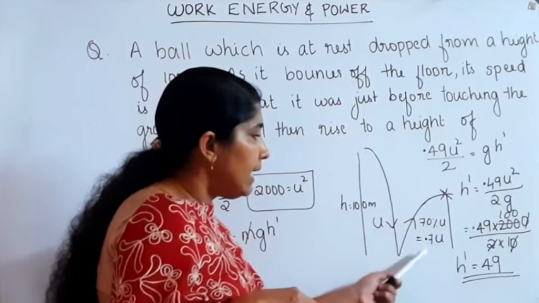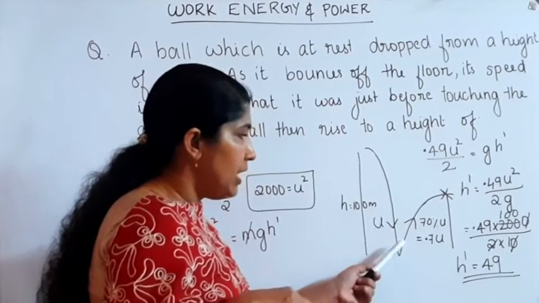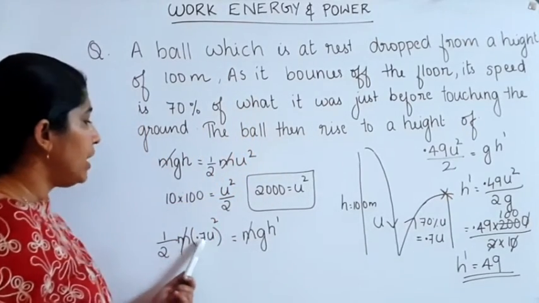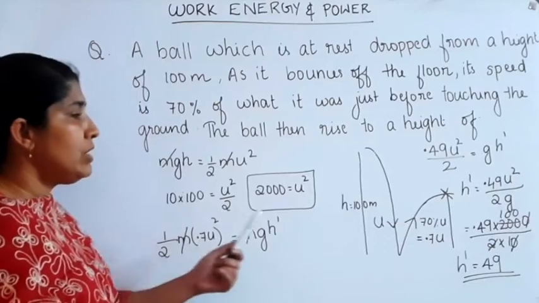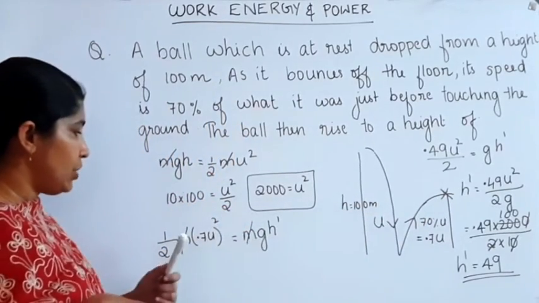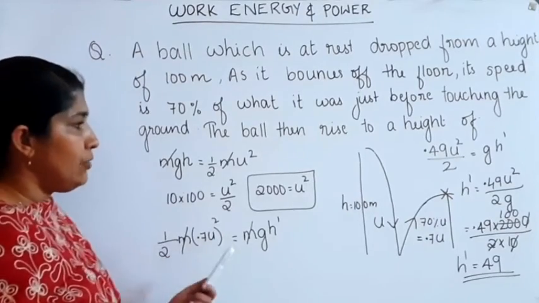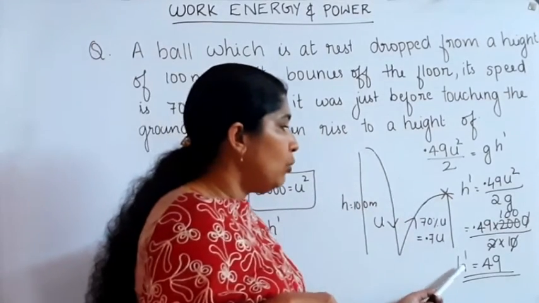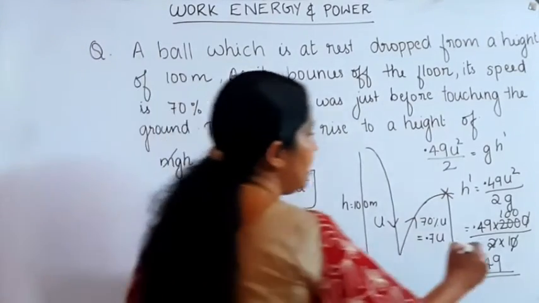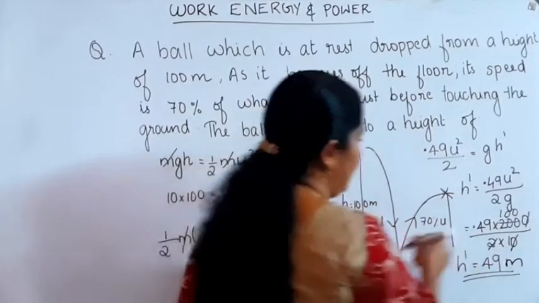Then the rebounding kinetic energy, compared to the initial kinetic energy, is equal to half m into 0.7u the whole square, which is converted into potential energy, that's equal to mg into h dash. Then on rearranging, we can find out h dash. h dash is equal to 49. 49 meter is the rebounding height.